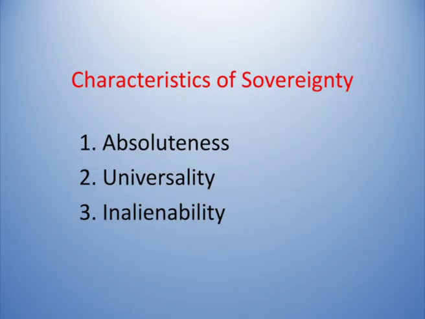The third one is inalienability. Inalienability means the state and sovereignty are close to each other. You cannot find sovereignty without the state, or you cannot find state without sovereignty. As long as the sovereignty exists, the state exists. As long as the state exists, the sovereignty exists. Sovereignty cannot be divided, nor can the state be divided, and these two cannot be separated. That is called as inalienability.